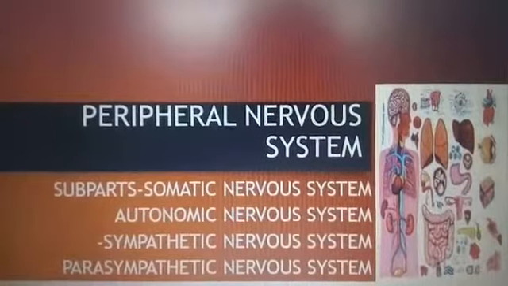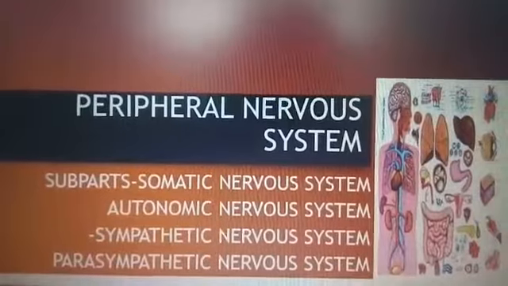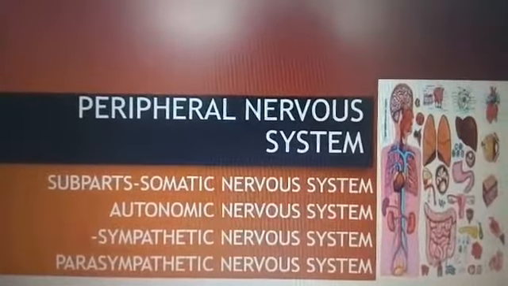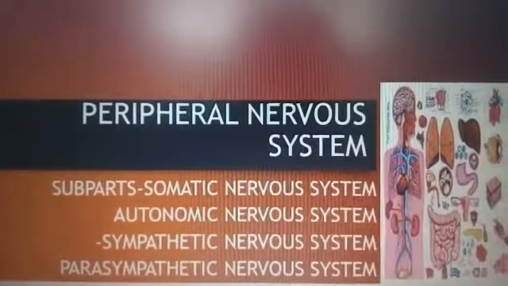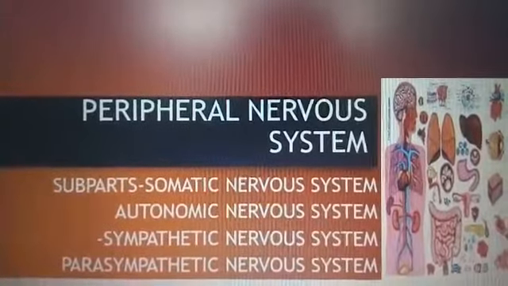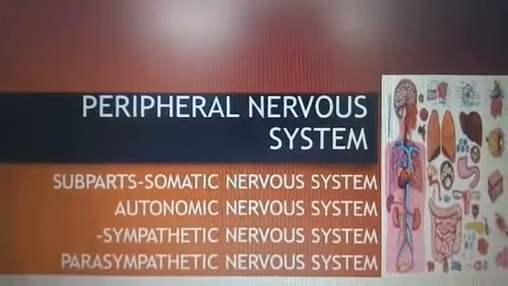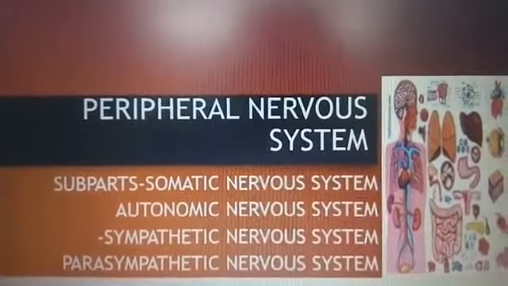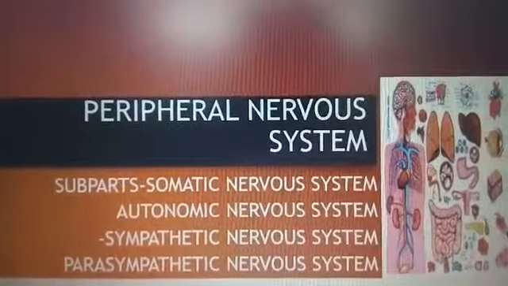Good morning students. In continuation with chapter number 3, today we will discuss the peripheral nervous system. So children, the peripheral nervous system is divided into two parts: somatic nervous system and autonomic nervous system. And the autonomic nervous system is divided into two subparts. They are the sympathetic nervous system and the parasympathetic nervous system.